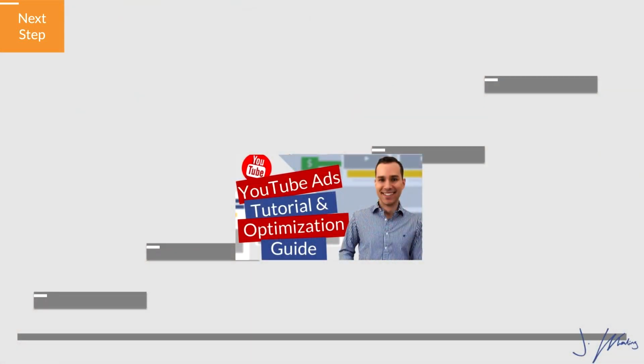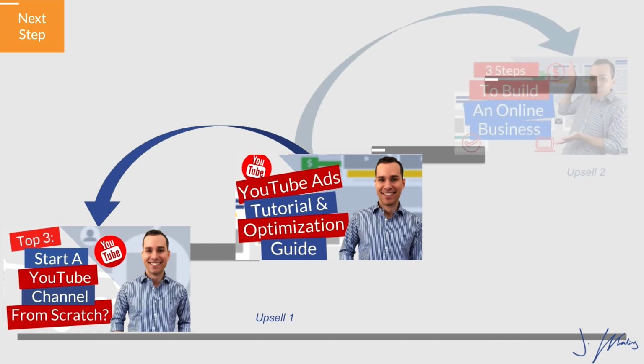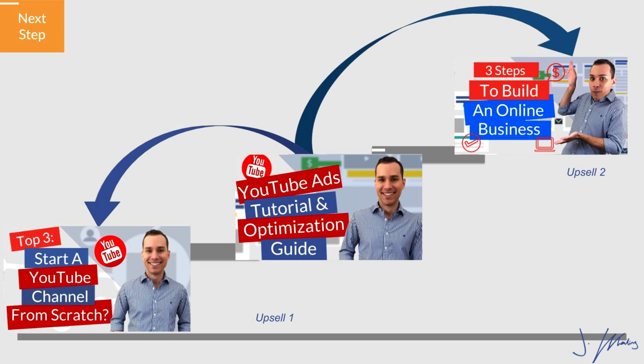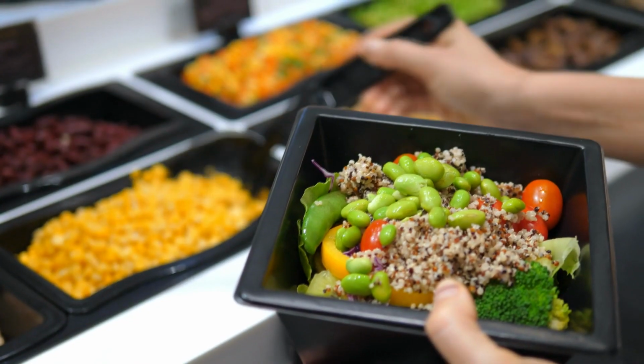So for example, if we were offering a product that was about growing a YouTube channel, the next upsell offer could be something about how to use YouTube ads to accelerate that growth, or a full-blown implementation program on how to not only use YouTube ads, but also build an entire business off the back of a YouTube channel. Or if we were doing something in the fitness niche and our first product was a particular workout series or weight training exercises, the upsell could be something about nutrition or mobility training or a particular supplement or protein powder that could go along and complement whatever the initial workout plan was.